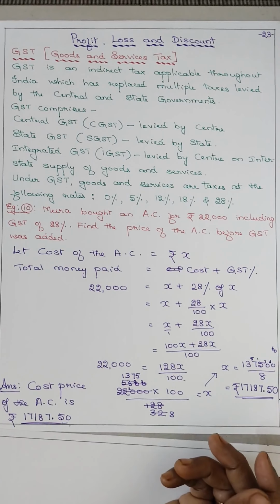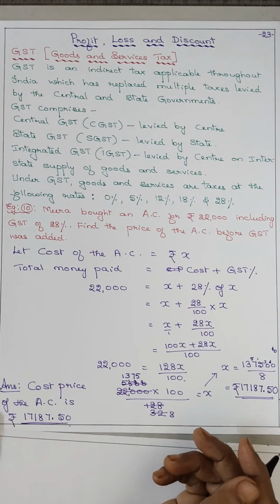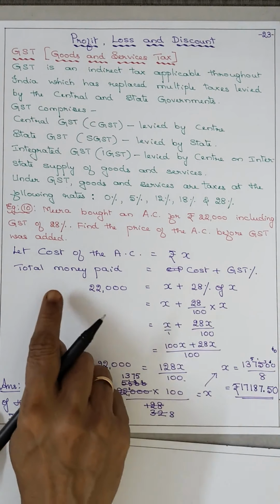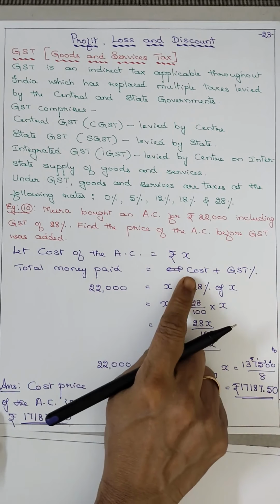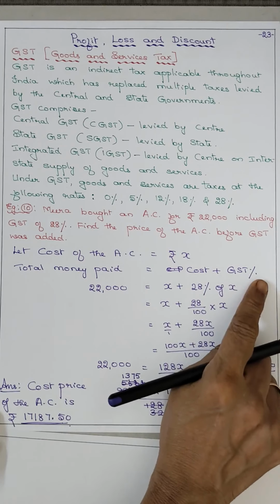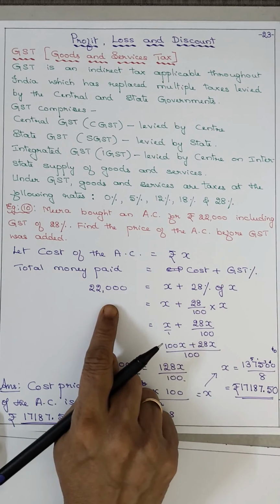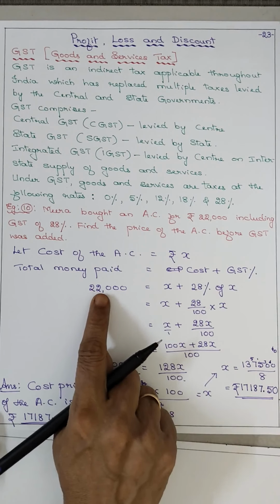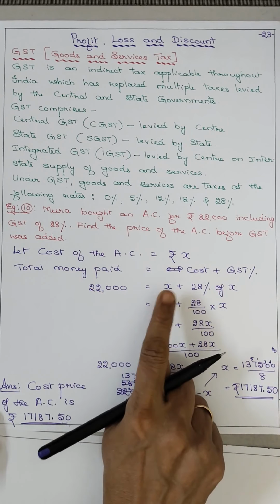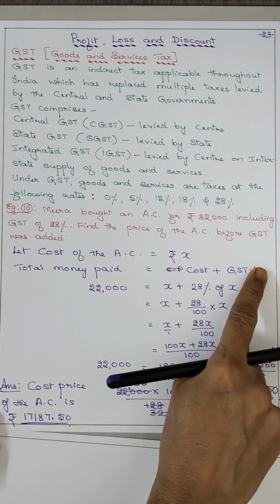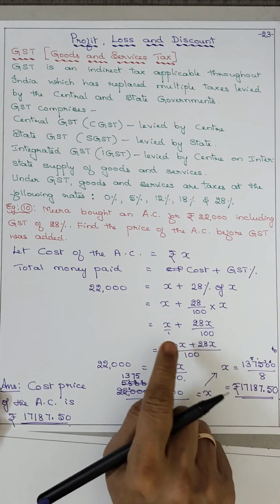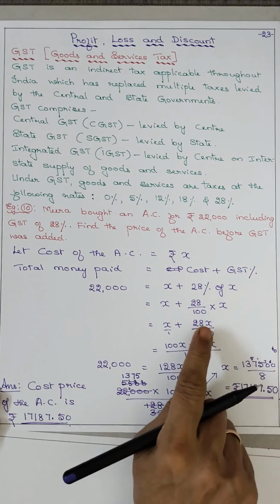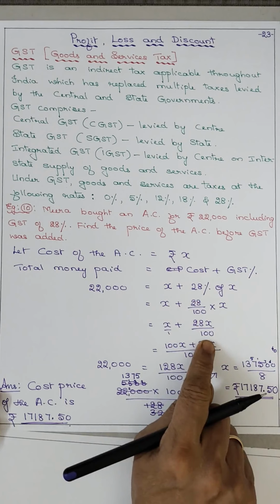Did you understand? So you don't know the cost, let it be X. Total money paid is along with the GST, that is cost plus GST percent. They have given 22,000 as the total money paid. Cost is X plus 28% of X. X plus 28% is written as 28 upon 100 into X. So X plus 28 into X, 28X upon 100.